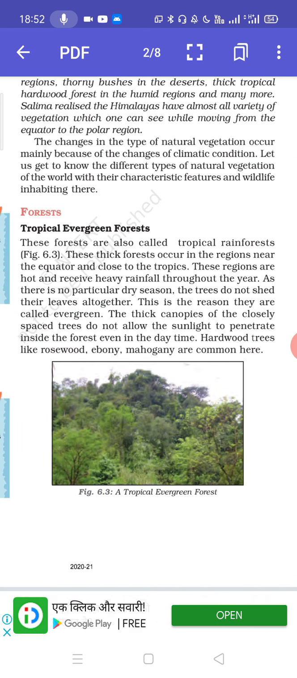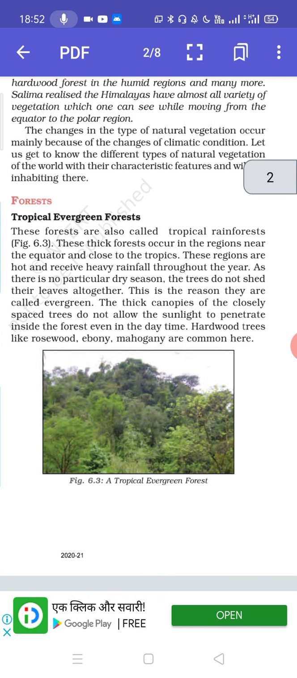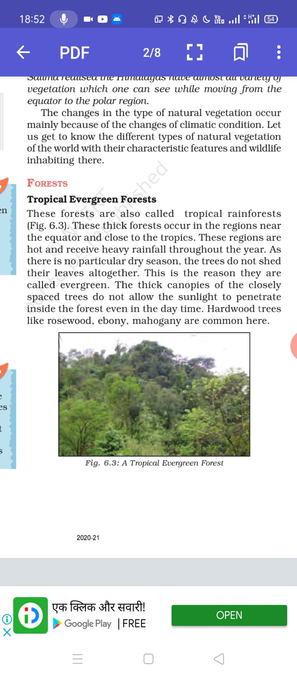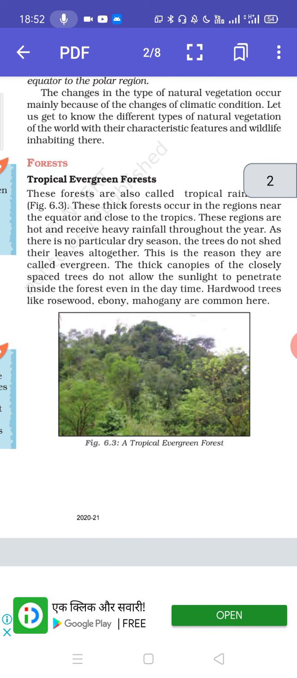Now let's see what's written here. These forests are also called tropical rainforest. You can see it in the figure. These thick forests occur in the region near the equator and close to the tropics. These regions are hot and receive heavy rainfall throughout the year, as there is no particular dry season. The trees do not shed their leaves altogether. This is the reason they are called evergreen. The thick canopies of the closely spaced trees do not allow the sunlight to penetrate, that is, get inside the forest even in the daytime. Hardwood trees like rosewood, ebony, mahogany are common here.